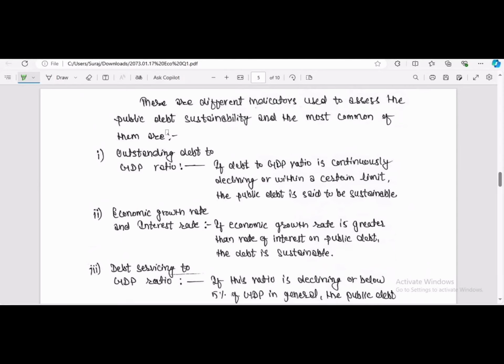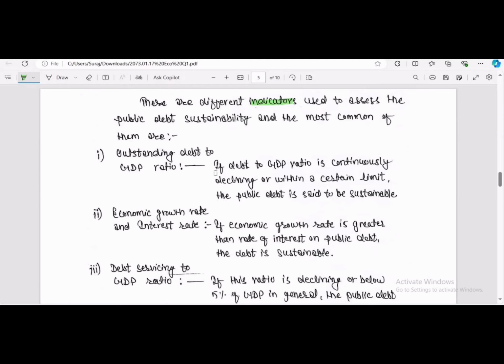And we can write about what these indicators are. The first one is the outstanding debt to GDP ratio.